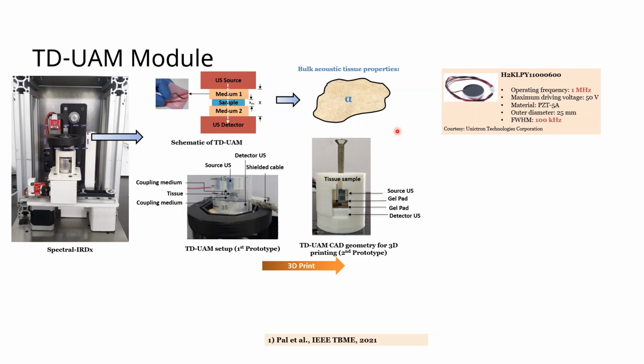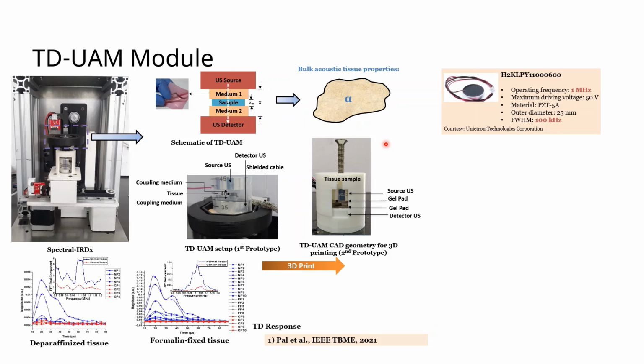With this transducer we give input pulses of varying pulse widths starting from 200 nanoseconds to 1000 nanoseconds, and we found that at 500 nanoseconds the system had the highest sensitivity. So this is how the time domain response looks like for the deparaffinized and formalin fixed tissues. You can observe that for the blue graph, that is for normal tissues, the transient response, the time domain response, is higher as compared to the cancerous tissues, in both the deparaffinized as well as the formalin cases.